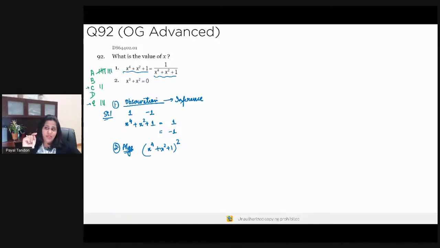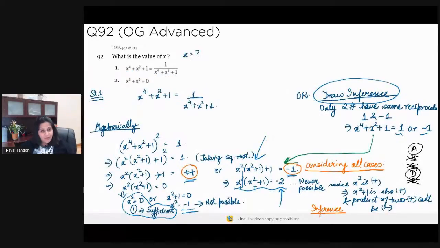That is something you need to understand. Why did you reject statement 1 as giving you the correct answer? Most likely you didn't draw these inferences. You would have considered the cases, but you were not able to draw the inference that these cases are not even possible. These cases don't exist given the information over here.